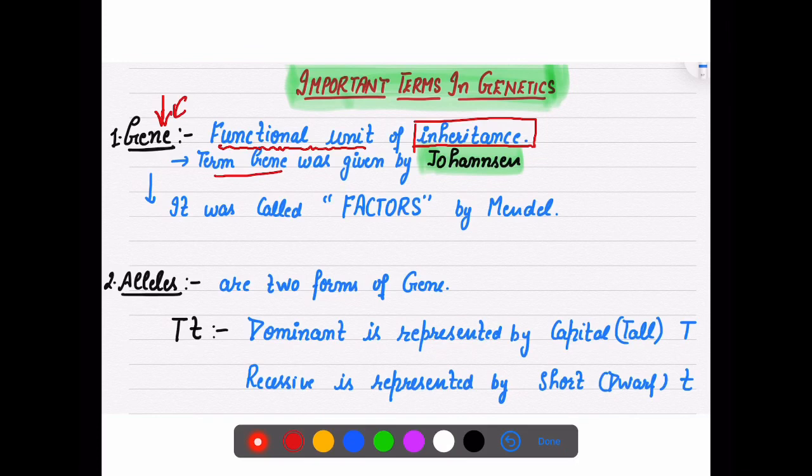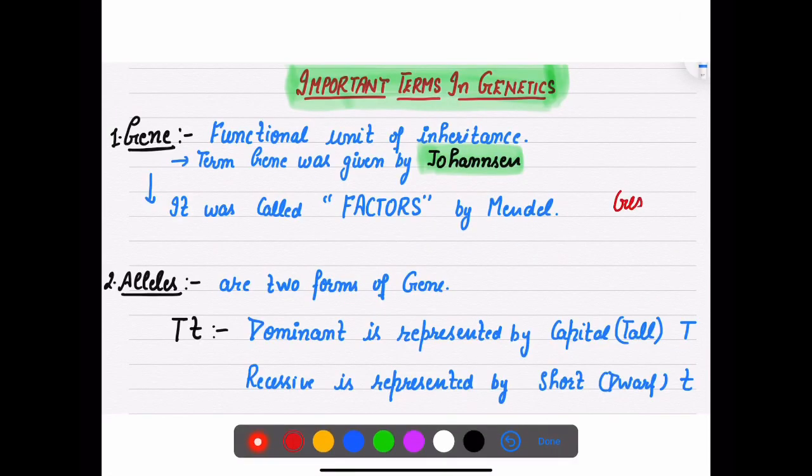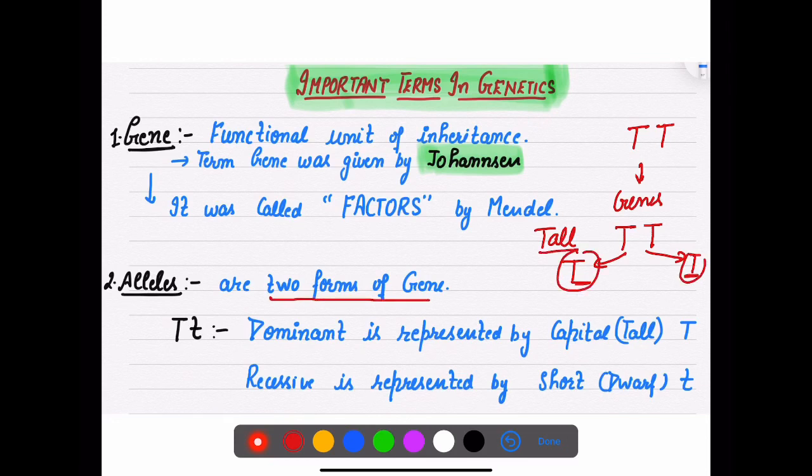The term gene was given by Johannsen, because Mendel called them factors. So gene is clear. Next are the alleles. As we know, this gene has 2 forms. We always write a gene in a double form. If this is the tall character, then this is one form and this is the other form, basically its copy. So alleles are the 2 forms of a gene.